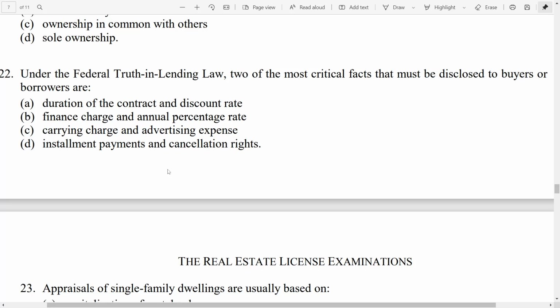It has to show the true cost of credit, the true finance cost. So it needs to show the finance charge and annual percentage rate. Those are the two most critical facts that must be disclosed. So the correct answer is B, finance charge and annual percentage rate.